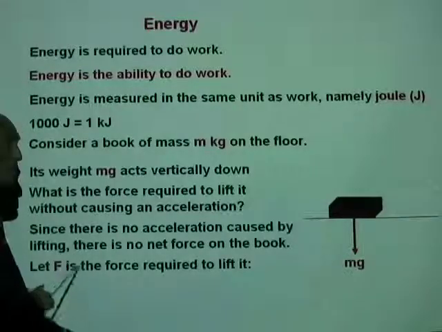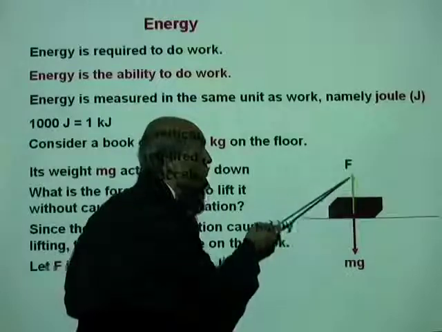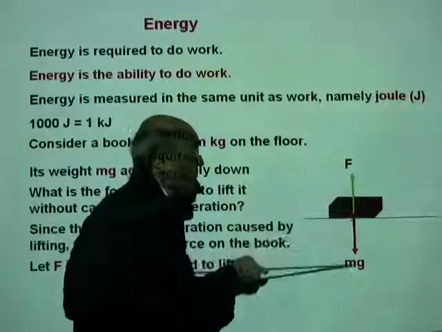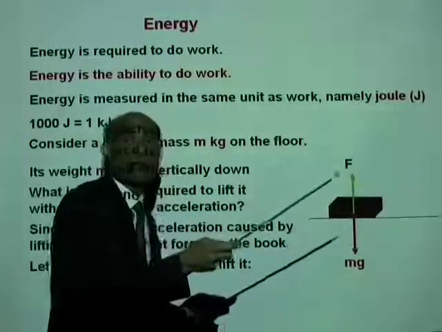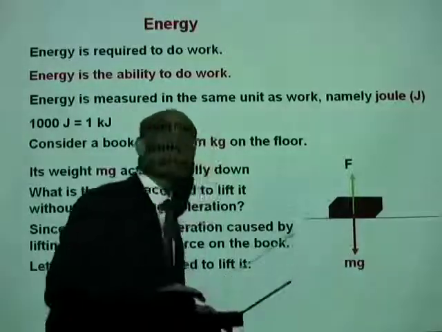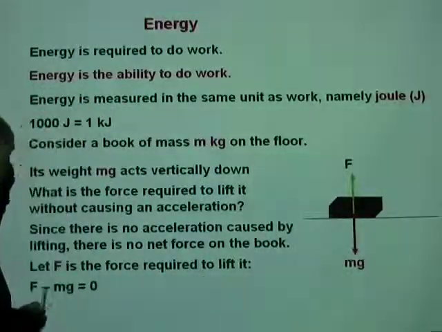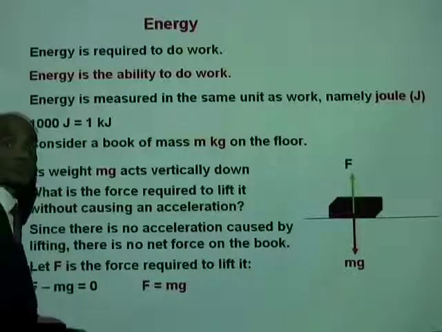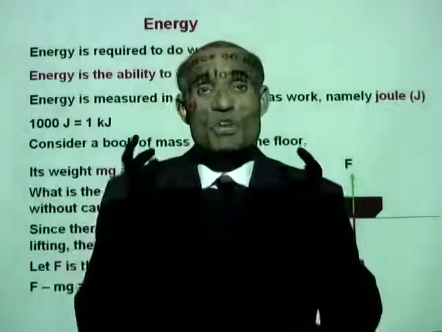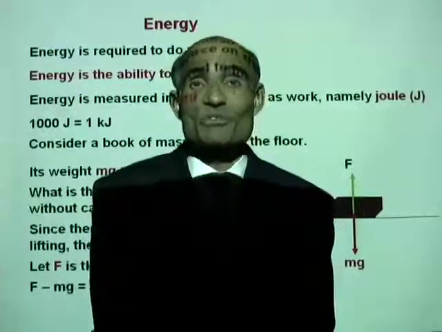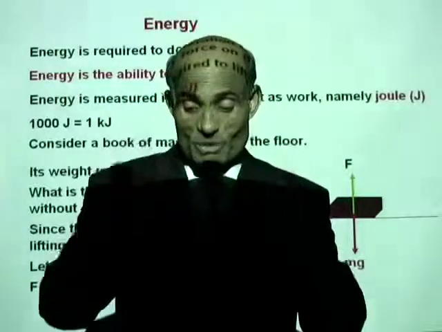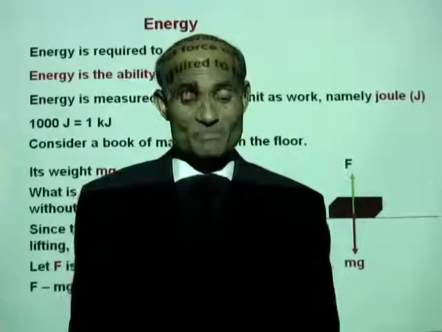Therefore, in order to lift this book, you need to apply a force F upward so that F minus mg equal to zero, or the magnitude of that force is equal to mg. So F minus mg equal to 0 or F equal to mg. In order to lift any object, you need to apply a force equal to its weight upward. Well, that's a very simple concept, is that right?